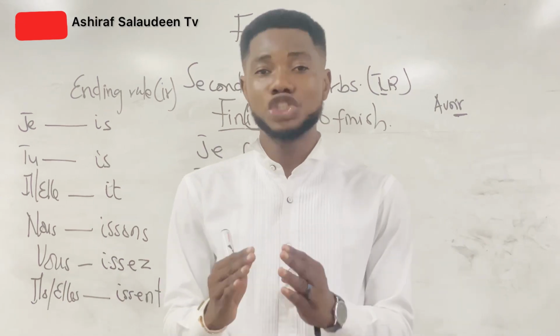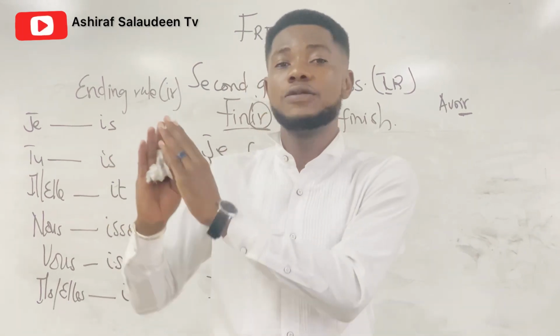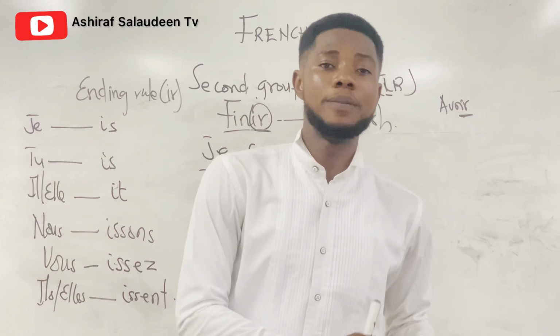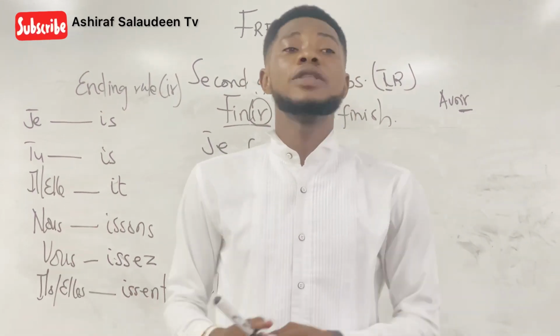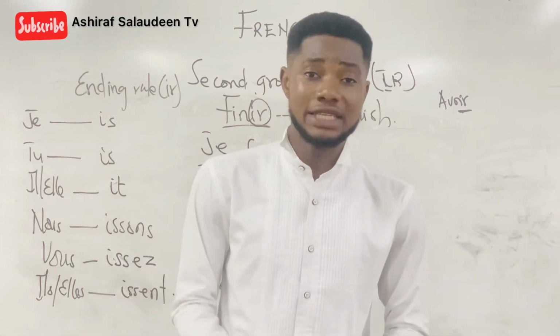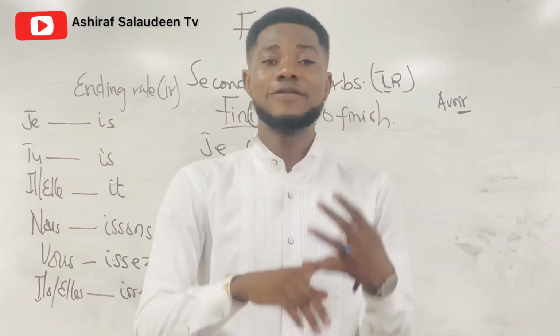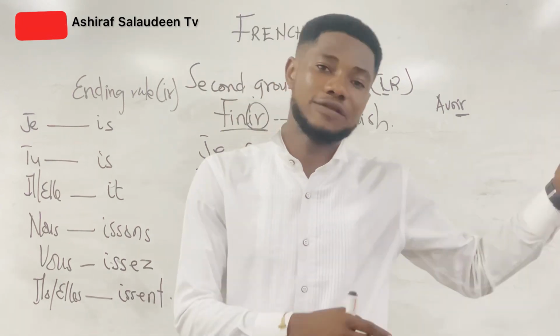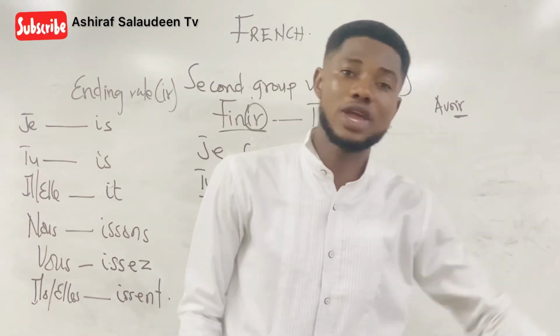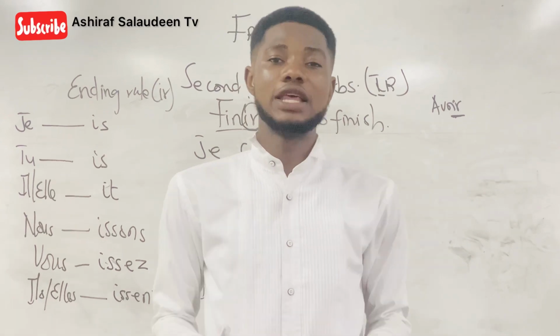That is how to conjugate those verbs, the first group verbs and the second group verbs in the present tense. Okay, we are going to learn the other tenses, that is the future tense, the past tense, the future approach, the future near, the future far away, and all that. We are going to learn them all.